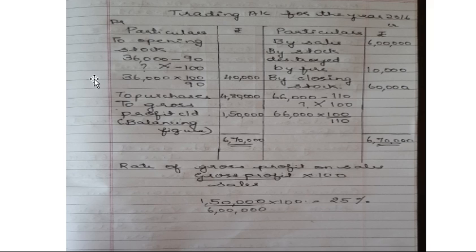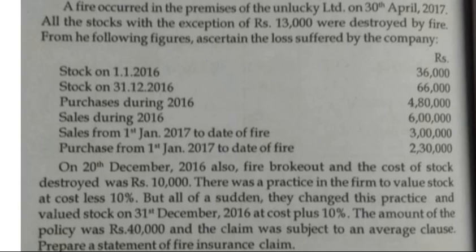Cost less 10%. So 36,000 is of 90, 100 how much? So cross multiply it. Less 10% means 100 minus 10, 90. 100 how much? So cross multiply, you will get 36,000 into 100 divided by 90, 40,000. Okay, this is cost less 10%. 10% means 100 minus 10, 90. 36,000 is equal to 90. 100 how much? Okay.